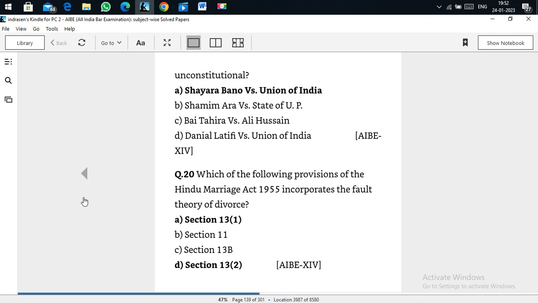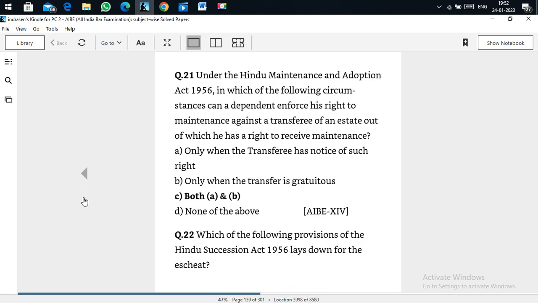Which of the following provisions of the Hindu Marriage Act 1955 incorporates the fault theory of divorce? That is Section 13(1) and 13(2). Both are correct answers. Section 13, if you give also, I think it will be accepted if there is no other option.